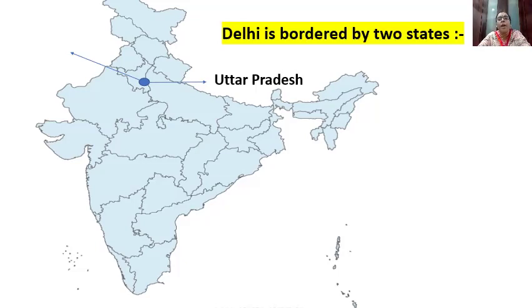And from the north, west and south, that is from the other three sides, it is bordered by what is the name of that state? It is bordered by Haryana. Followed? You have to remember, it is bordered by two states, that is Uttar Pradesh from the east and from the other three sides, Haryana.